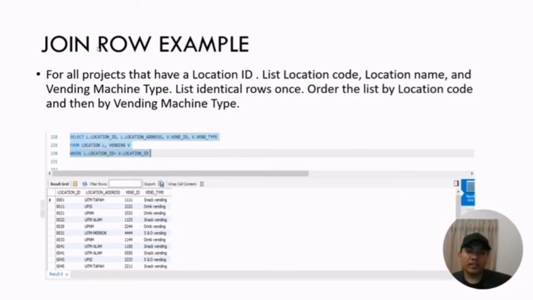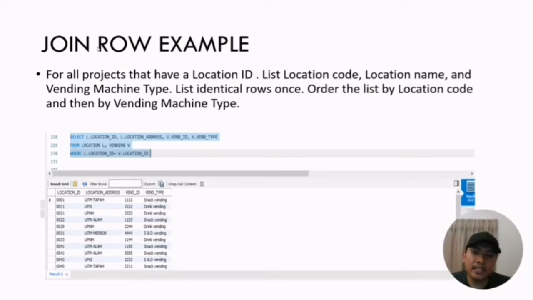The vending machine type and the location are in different tables, so we must use a join query in this problem. First of all, the user can use a letter to start the query for table location and for table vending.